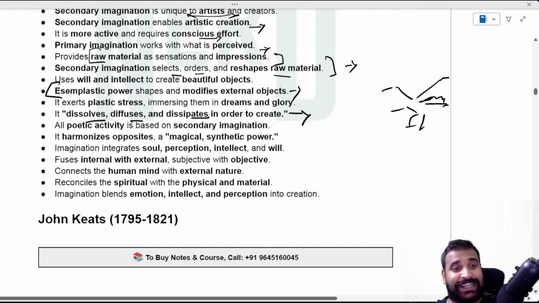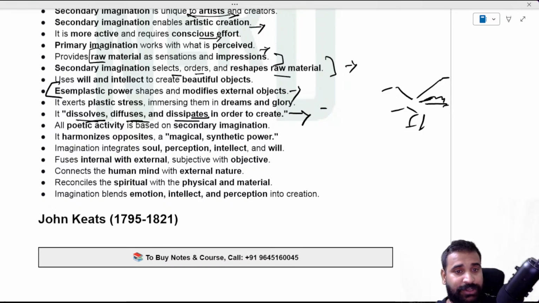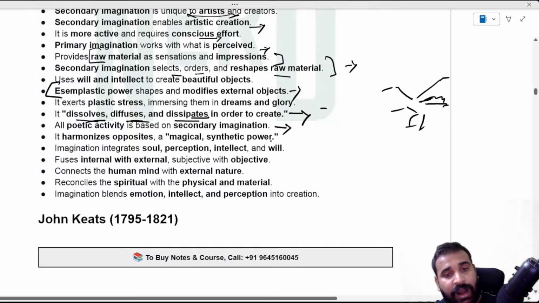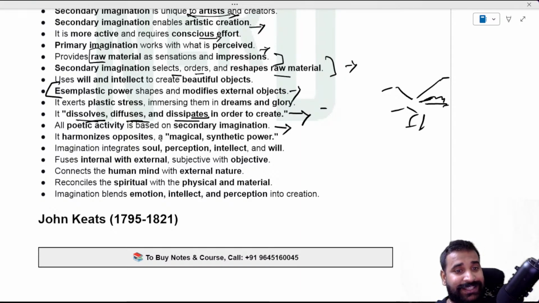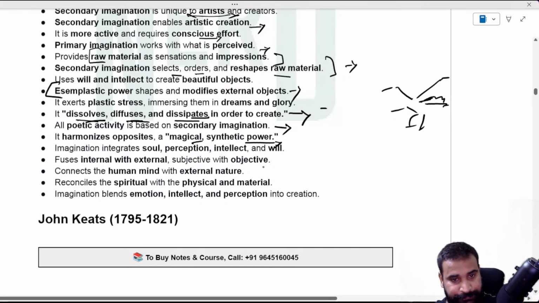So there the secondary imagination has what? Dissolve, diffuse and dissipate. They have asked a question on it, and they ask this particular question all the time. So that is very important, and you're definitely going to see one question on it. And all poetic activity is based on it. So whatever poem you see now, they are secondary imagination according to Coleridge, and it harmonizes opposites like a magical synthetic power.